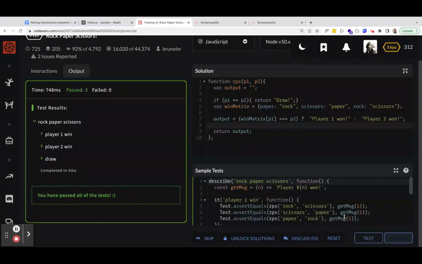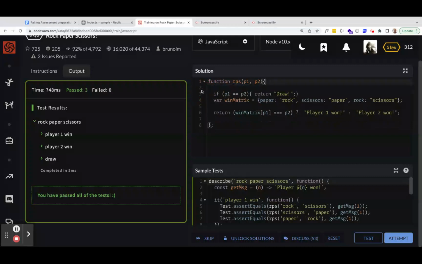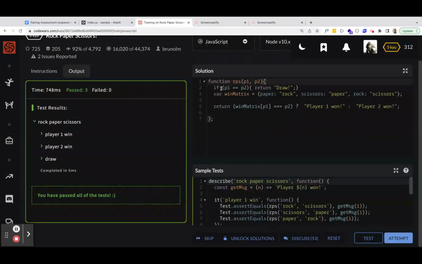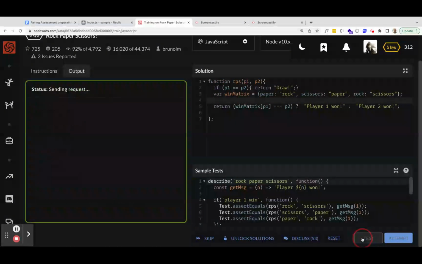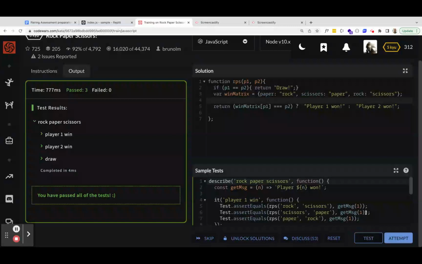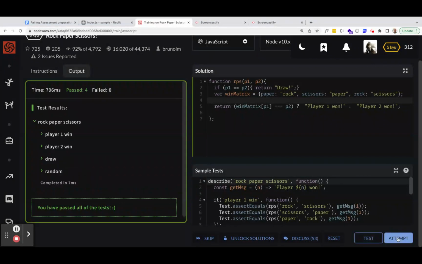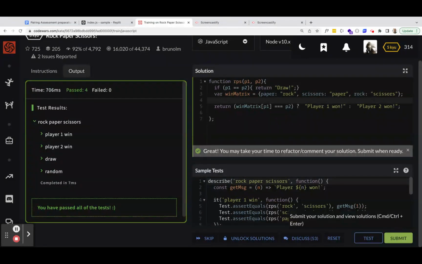So again, that's fine. And so we could actually then just return that and get rid of this, and then we don't even have to declare the value up there. So let's test this. All right, so let's attempt it. And it passed.